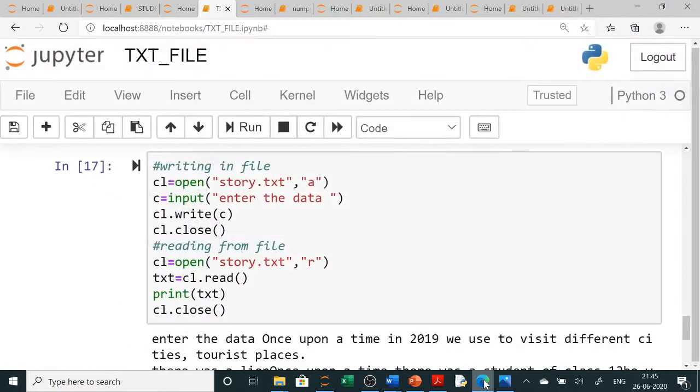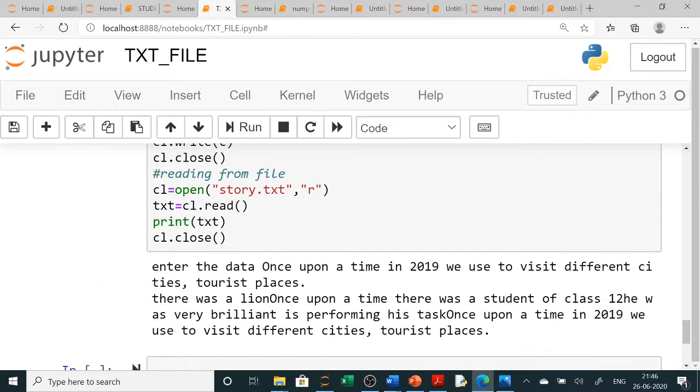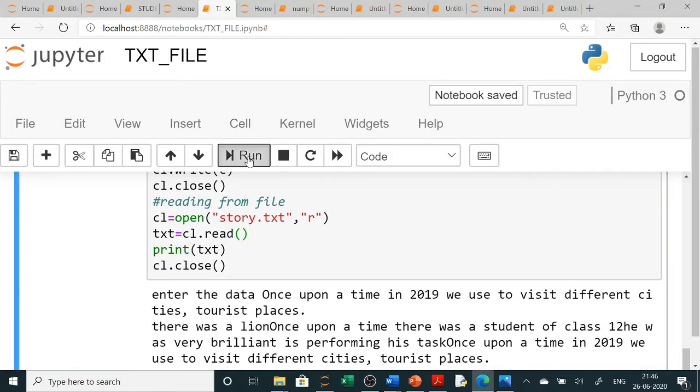So here also you can see, suppose story.txt is there, and A means append. Append means it will add at the end. So here you can see the input of the data. We will take the data from the user, we will write it, and we will close the file. So let us run this program and see. When you run it, it will ask what data you want. Suppose you click it here and then you run it.